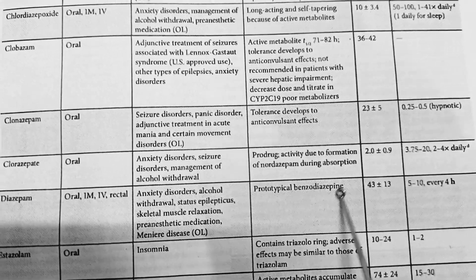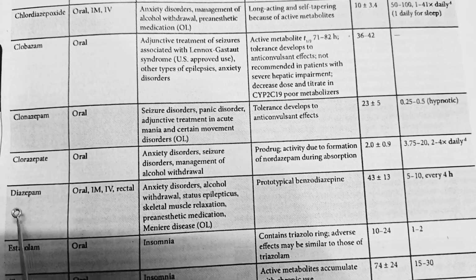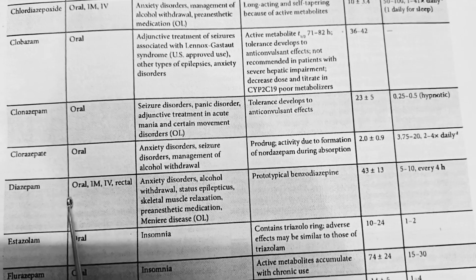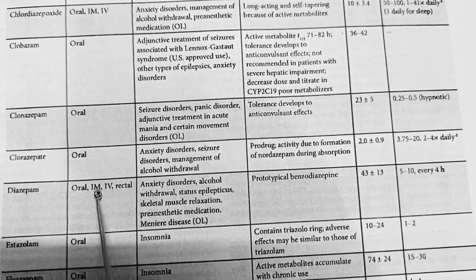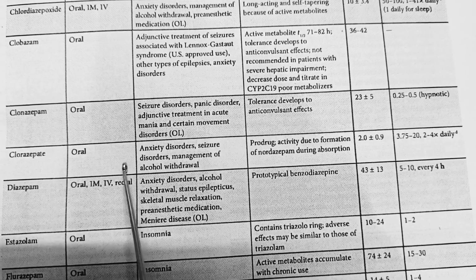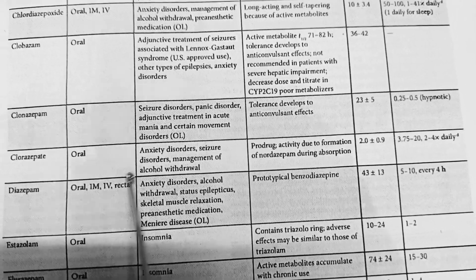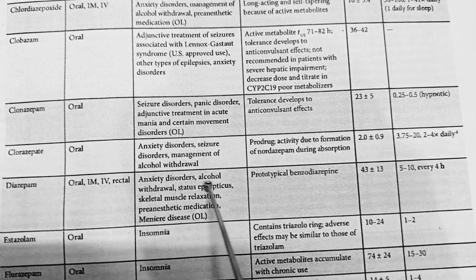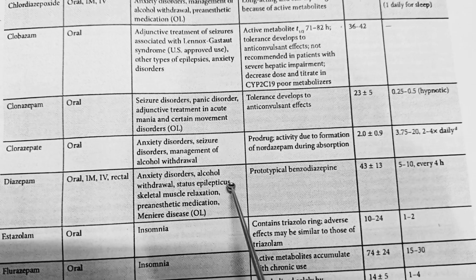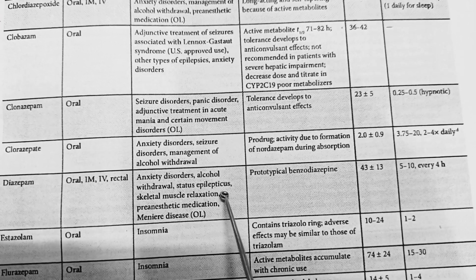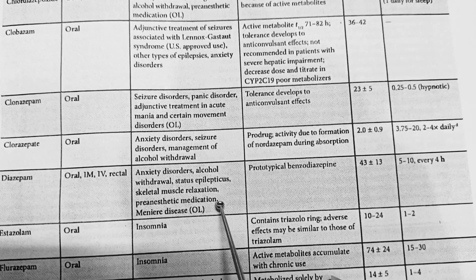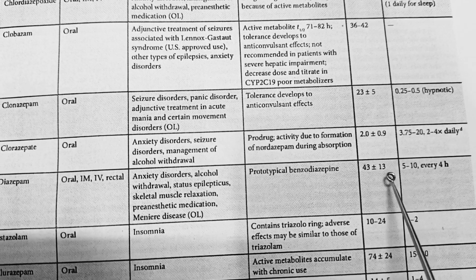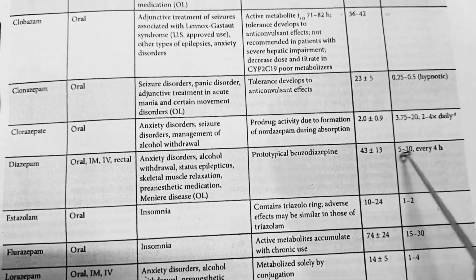Diazepam, it is the prototypic benzodiazepine. That means it is the leader benzodiazepine. It can be used by the oral, intramuscular, intravenous, and rectal routes. It can be used in different types of indications like anxiety disorder, alcohol withdrawal, status epilepticus, skeletal muscle relaxation, and pre-anesthetic medication. Sometimes it can be used in Meniere's disease. In the market, it is available in 5 to 10 milligram.